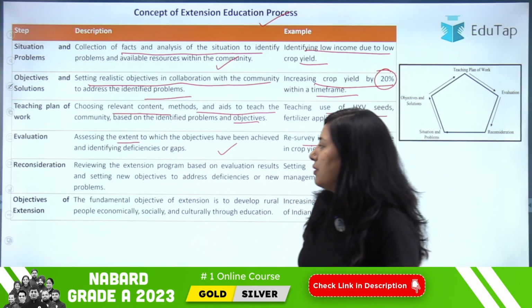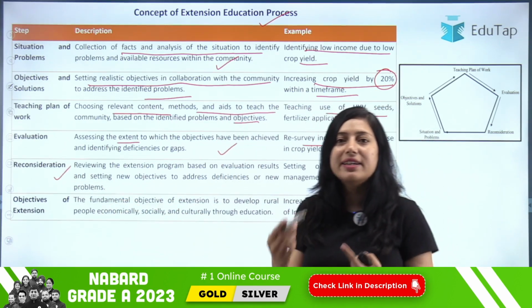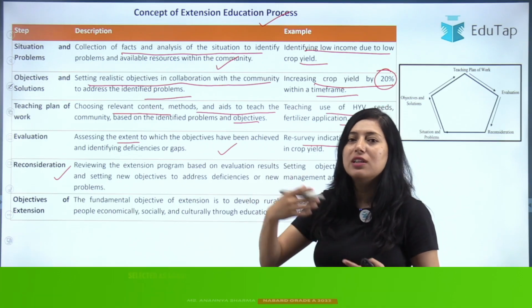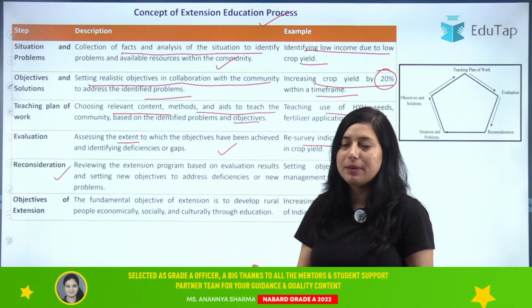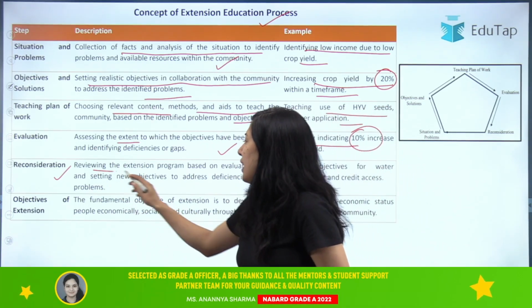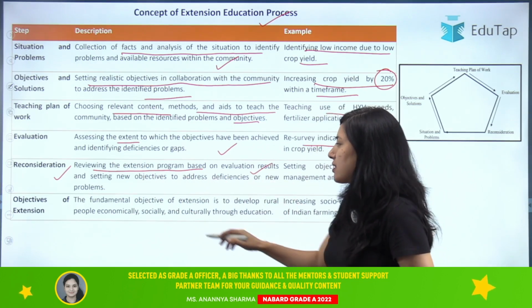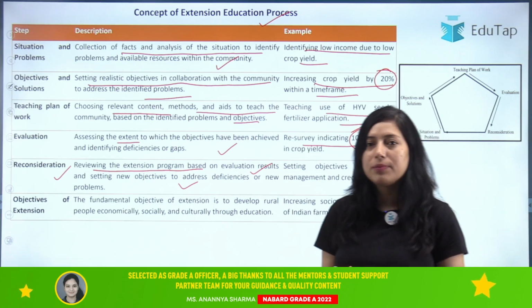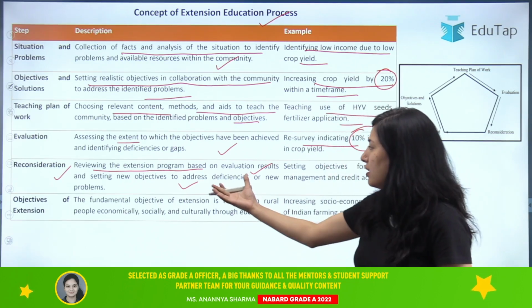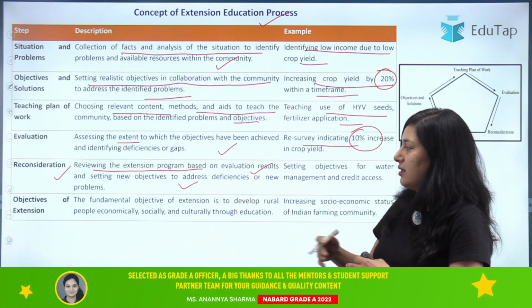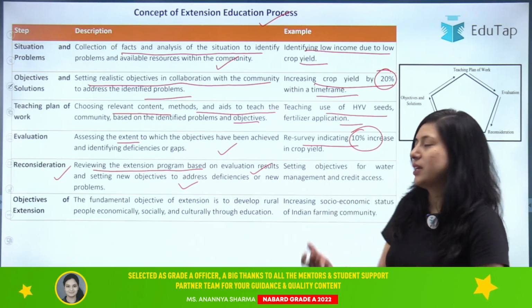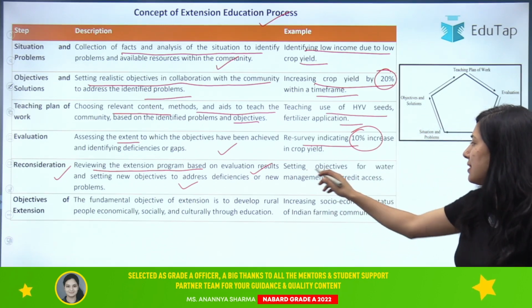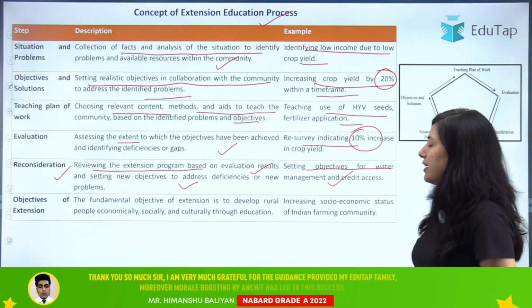Then what we will do, we will reconsider again all the plans, all the processes that we have implemented. Then we will review the extension program based on the evaluation result, setting new objectives to address deficiencies or new problems. Then we will again re-evaluate the extension program, and then again we will set new objectives.